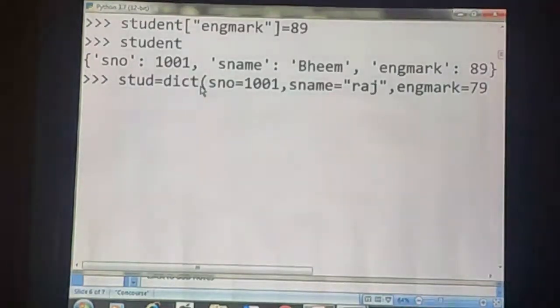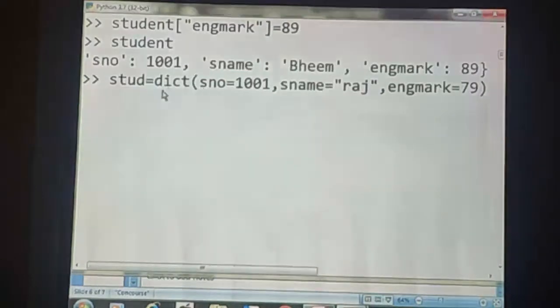Okay, see here I used dict of, that means here the key value pairs are specified by using the dict of